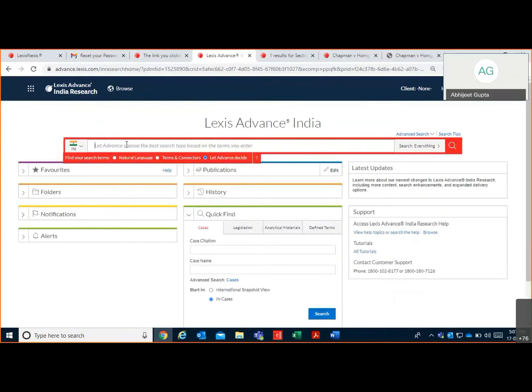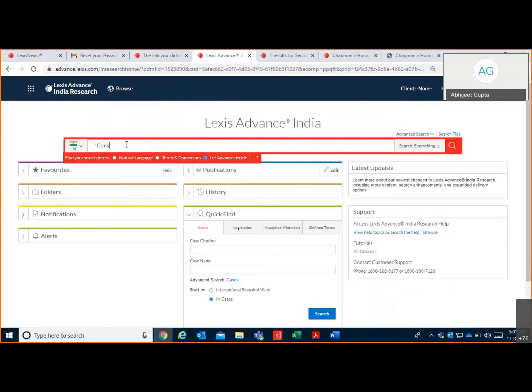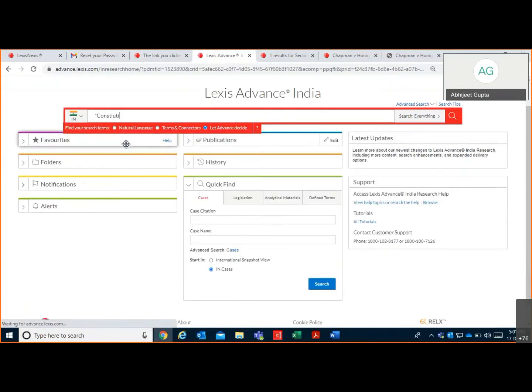Now, for example, if you are searching for any complex topic, let's say constitutional validity.